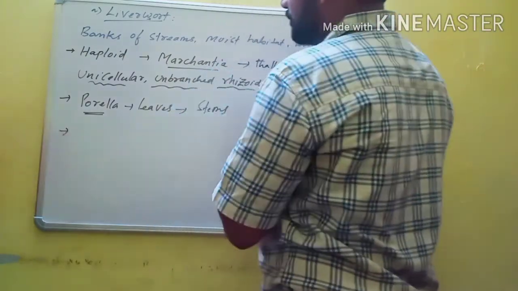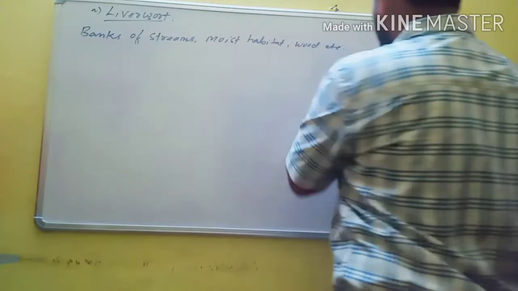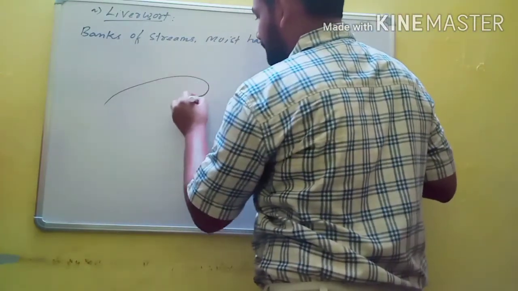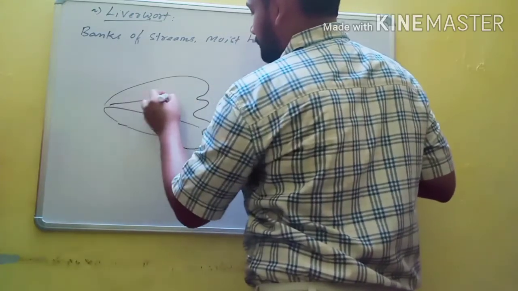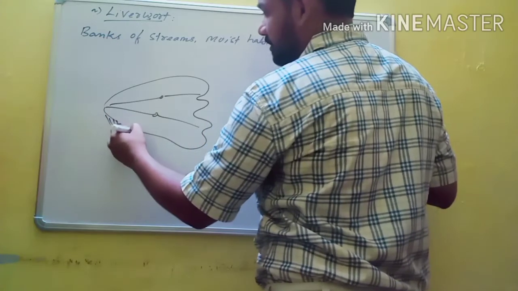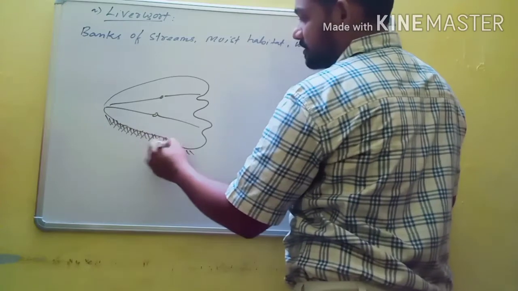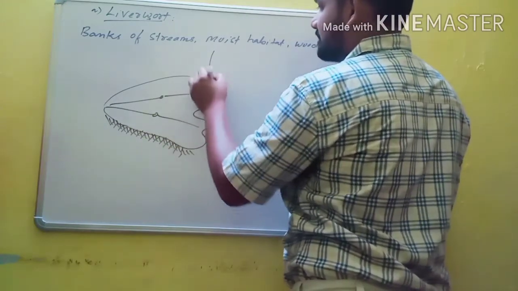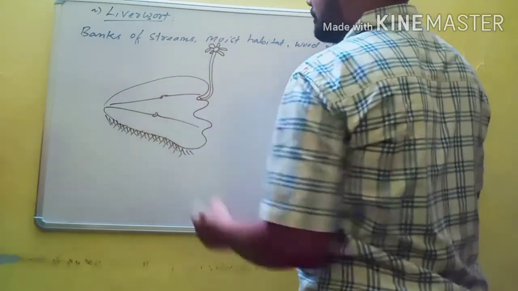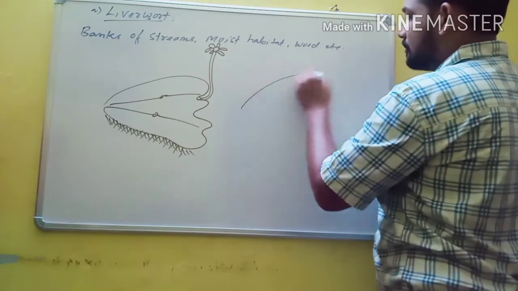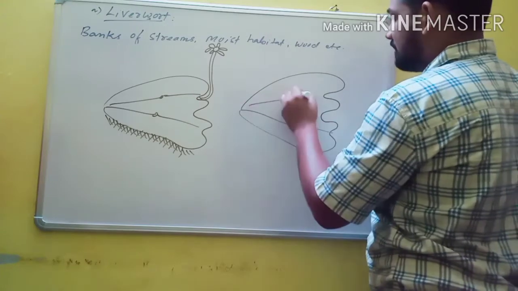Here, asexual reproduction. So asexual reproduction in liverworts, the best example is Marchantia. So this is the diagram of Marchantia. So these are the unicellular unbranched rhizoids. These are useful for the attachment to the substratum, and it has some specialized receptacles present. Then it is unisexual. So the male sex organ is present on one Marchantia and the female sex organ is present on another Marchantia.